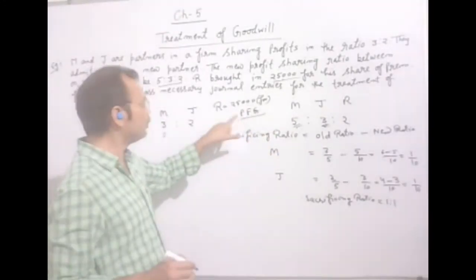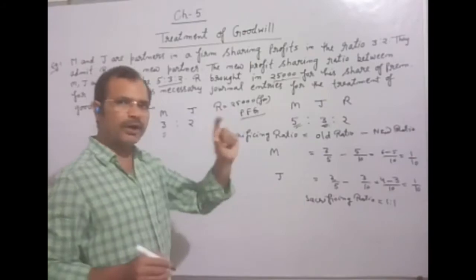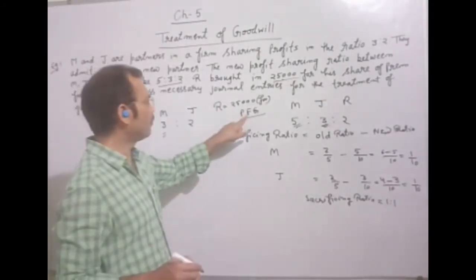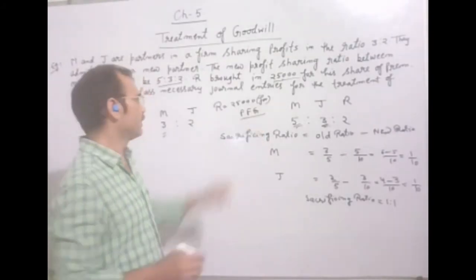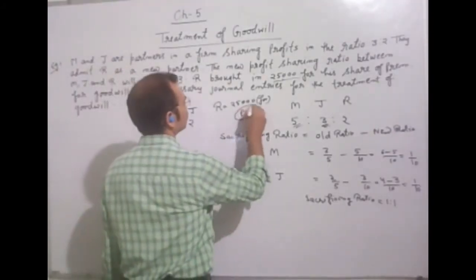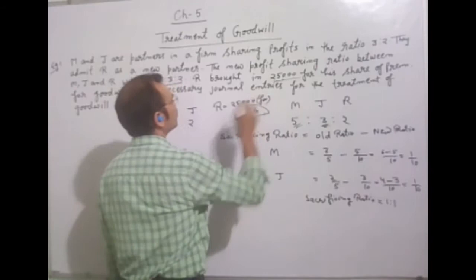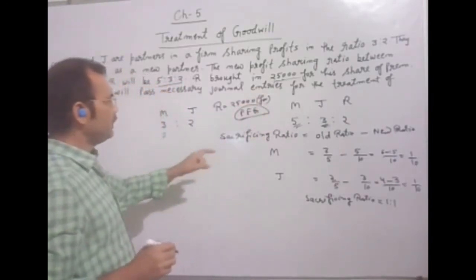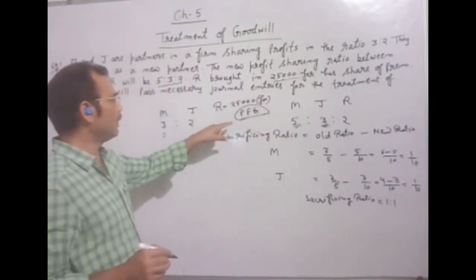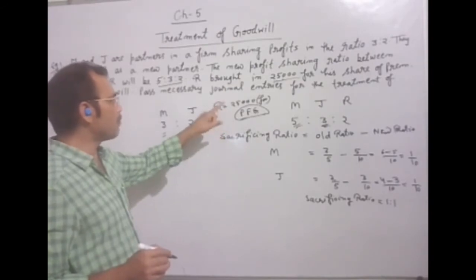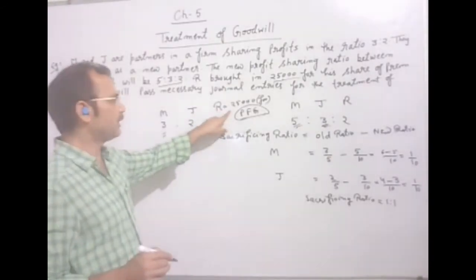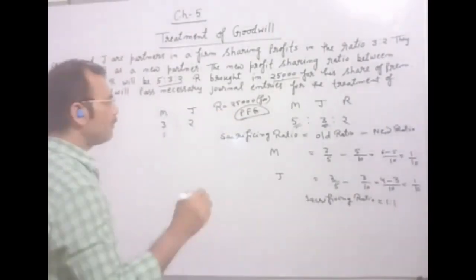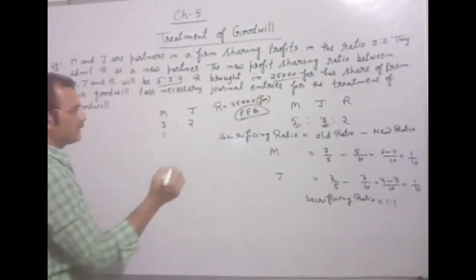We are using the short form, PFG, for premium for goodwill, which is brought by the new partner R, 25,000. Now we will pass the journal entry.